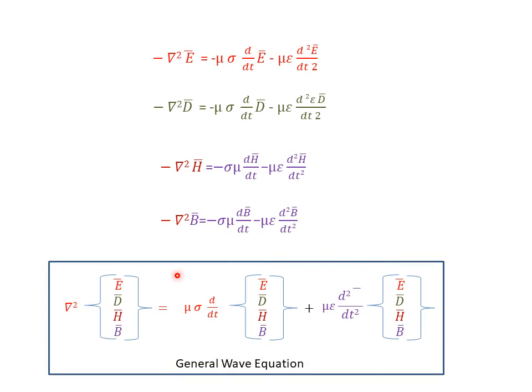So this equation will give the wave equation of electromagnetic wave propagation. So this is a general format. General format means we didn't assume any medium here, right? So we have derived the wave equation in a general format of electromagnetic wave propagation.